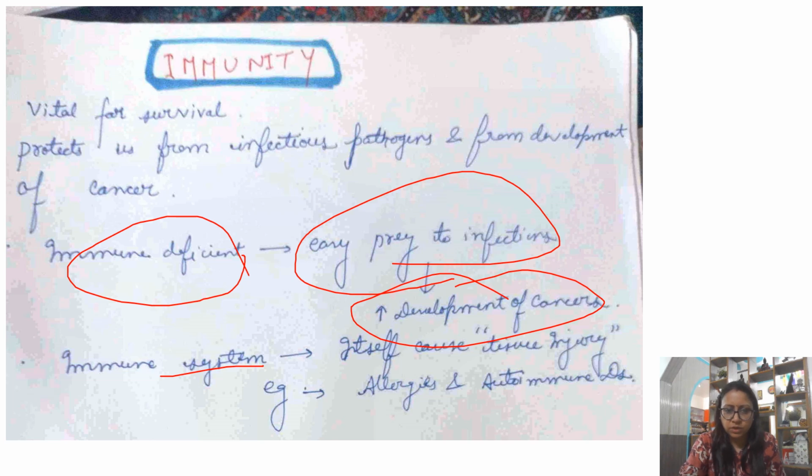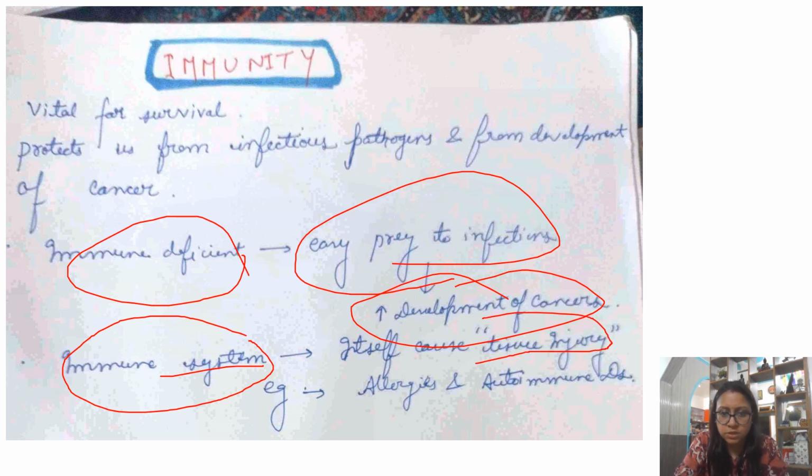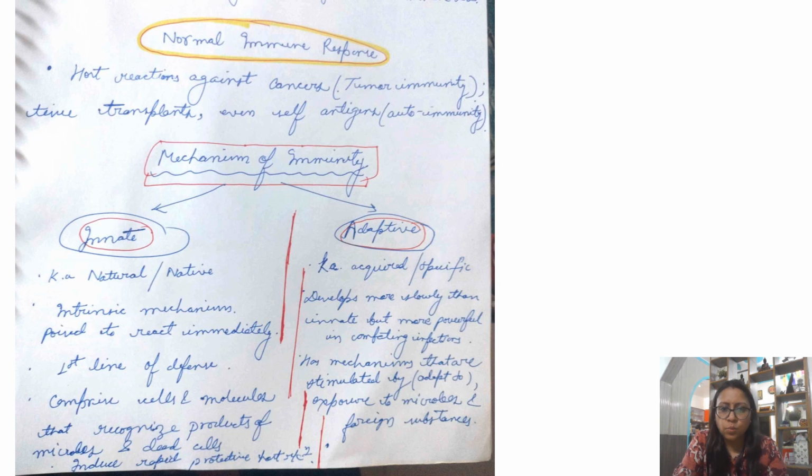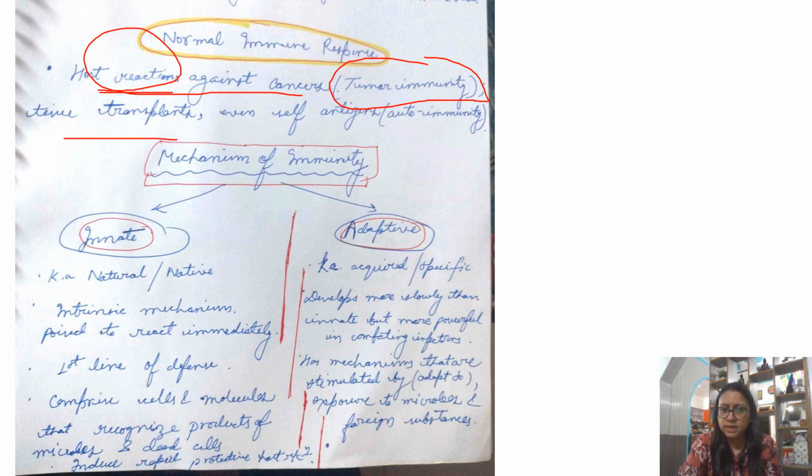When we are considering immune deficiency, similarly, if our immune system is working more, it can harm your own tissues. That will lead to development of autoimmune diseases or different kinds of allergies in the patient. So what is a normal immune response? Basically, this is how strong my body is to fight against any sort of infections or cancer. Suppose it is the host reaction against cancer, that is termed tumor immunity. Tissue transplants, that is even self-antigen, that is your autoimmunity.